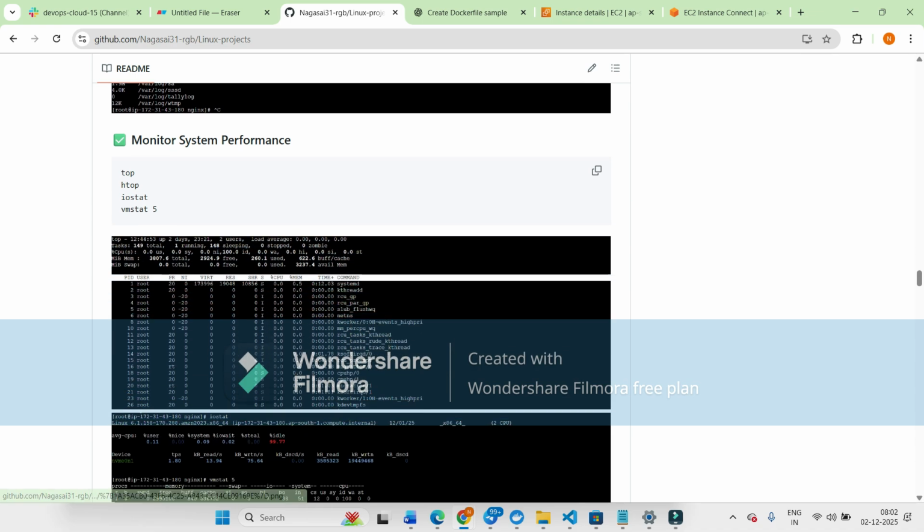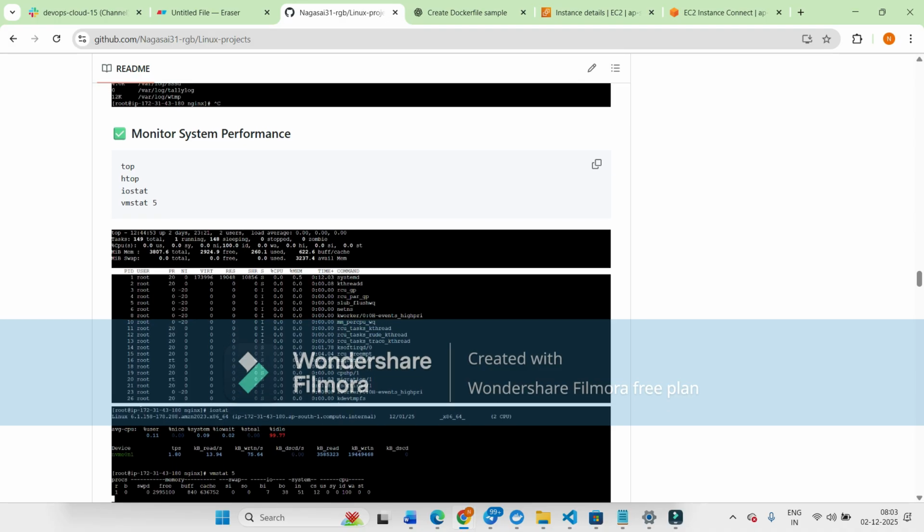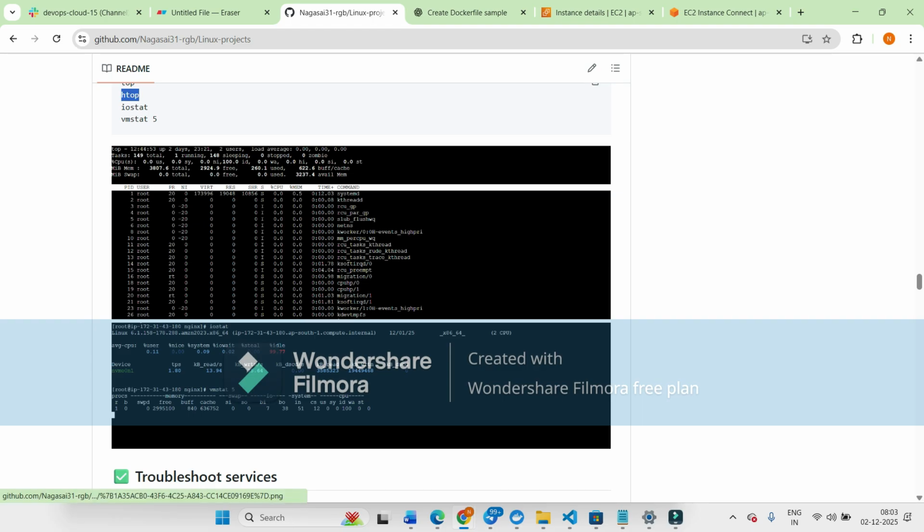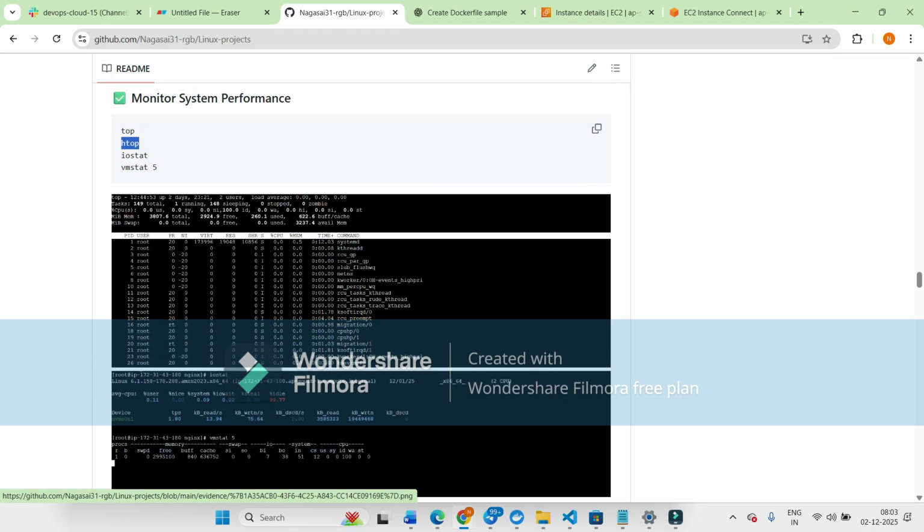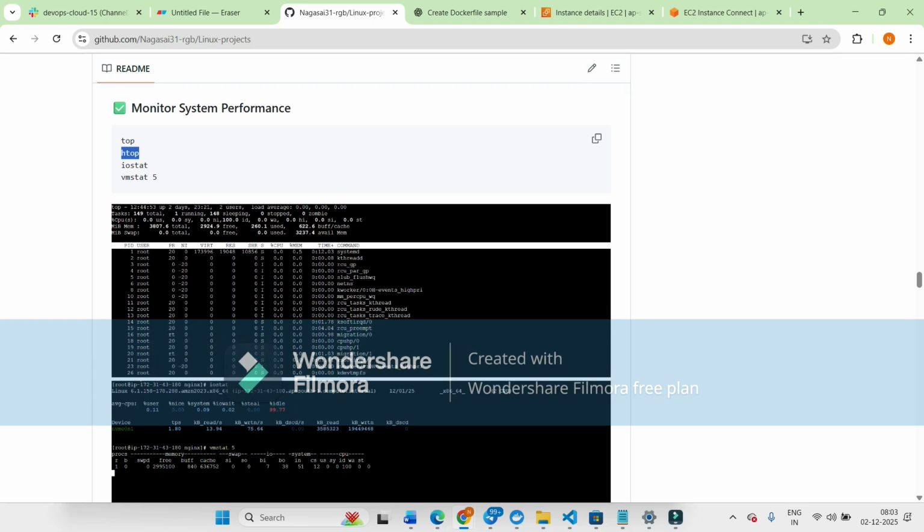And next one is how to monitor the system performance. We have different commands for that. We have top, which is used for utilization. Also htop, which is similar to top, but the difference is that htop is more human-friendly and more visible compared to top.